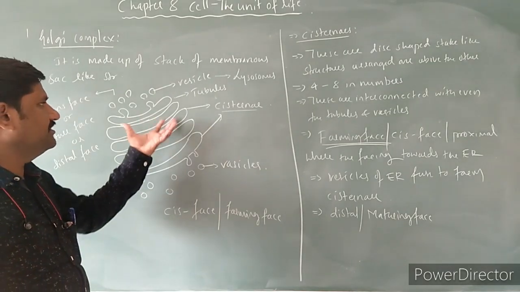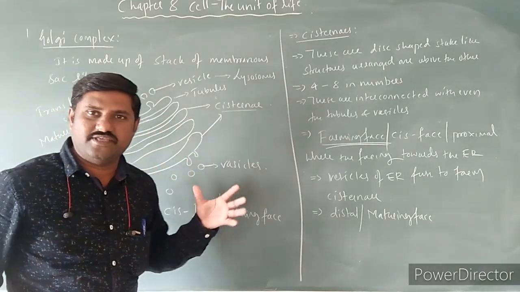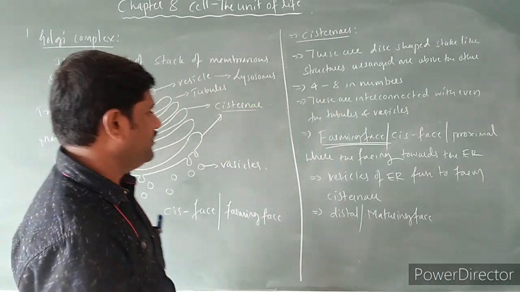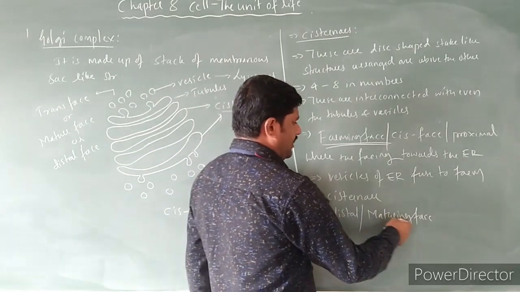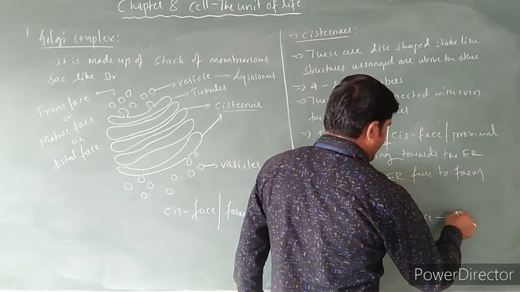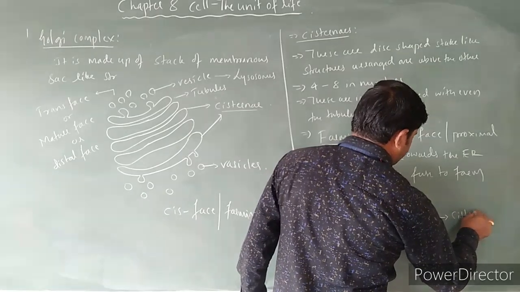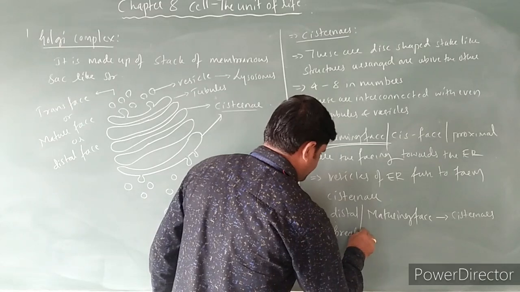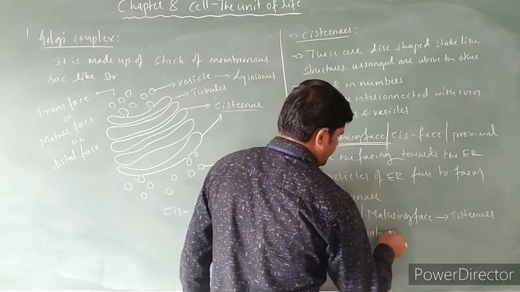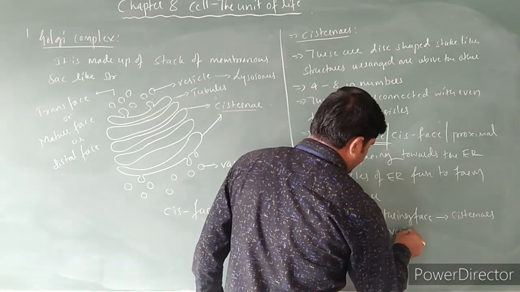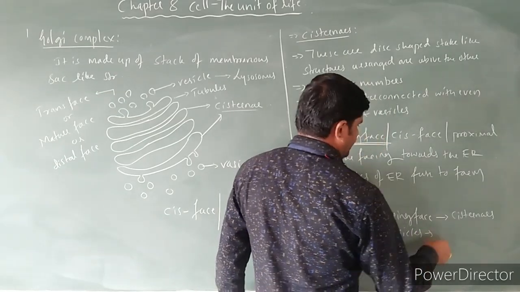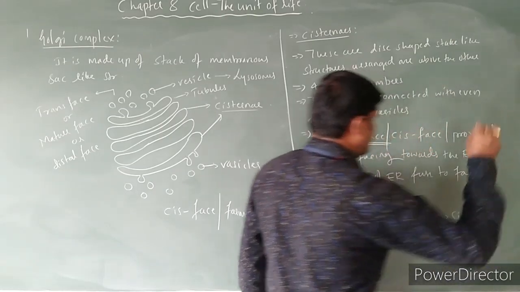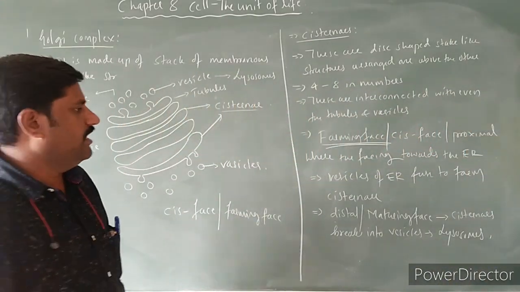Over here, this is how the arrangement of this endomembrane system will be. It is very important to remember the distal or maturing phase, where cisternae break into small vesicles forming the lysosomes.